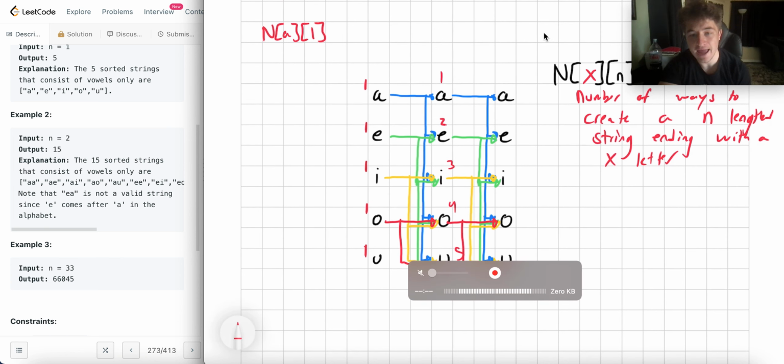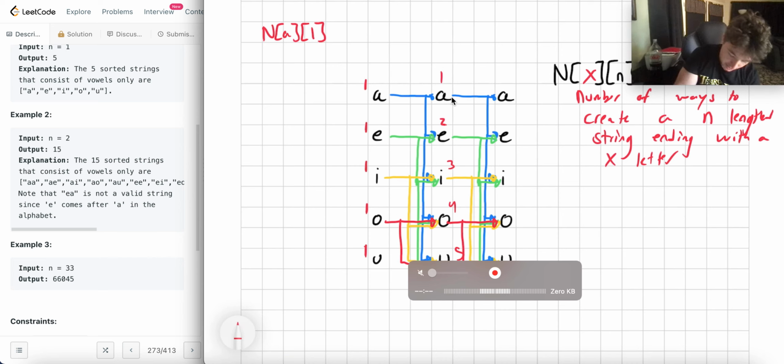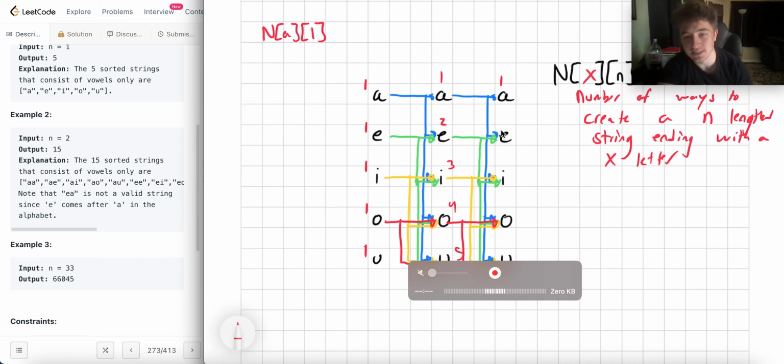Well, for A, there's one way to get to A, and there's one way to get to that previous A, so this would still be 1. Now here's where it gets a little bit more interesting, because there's one way to get A, and E. So if E attaches itself to A, there's one way to get there, so we'd get 1 there.